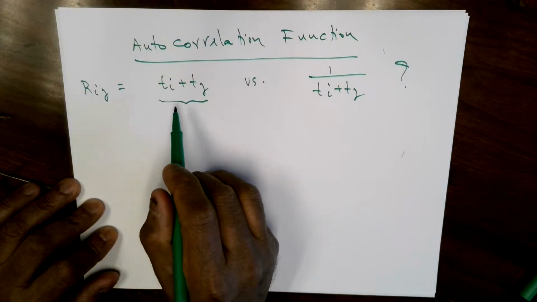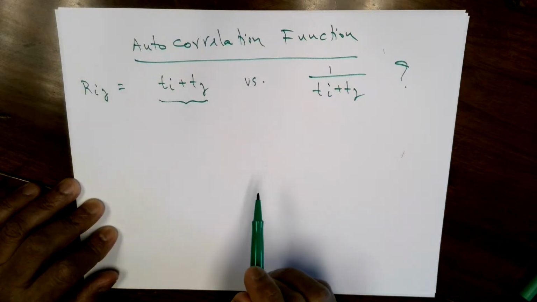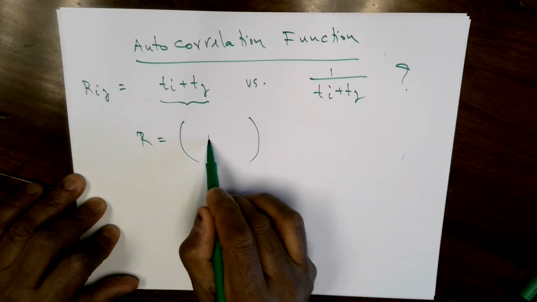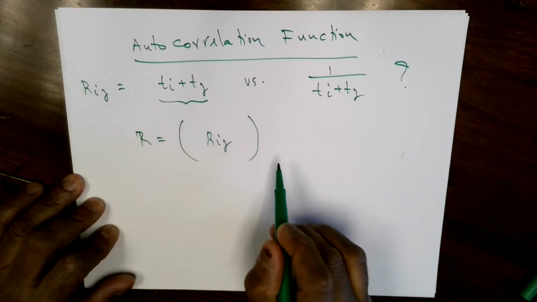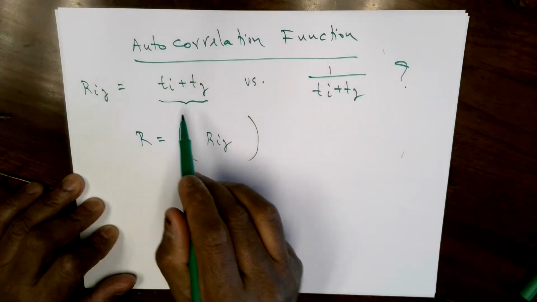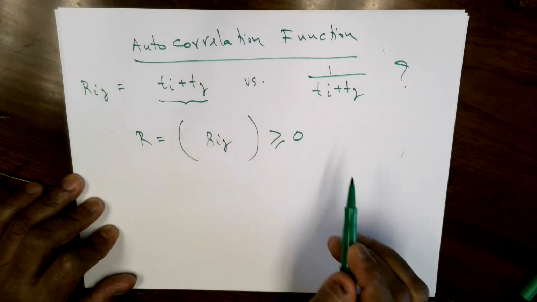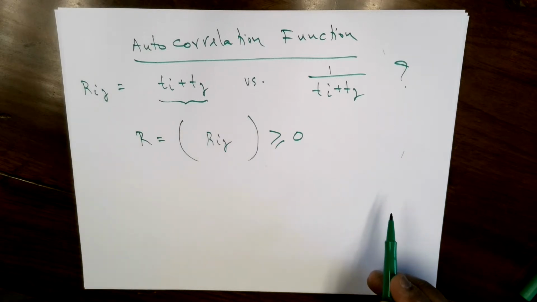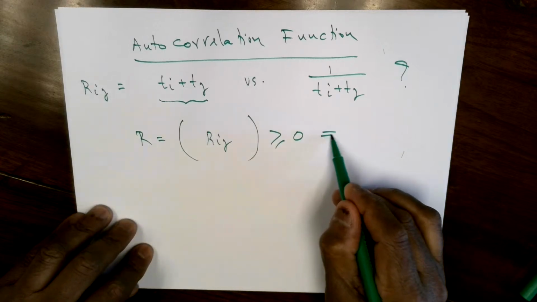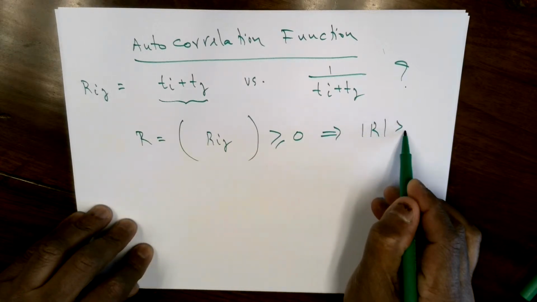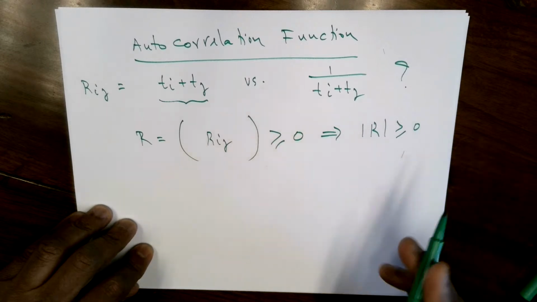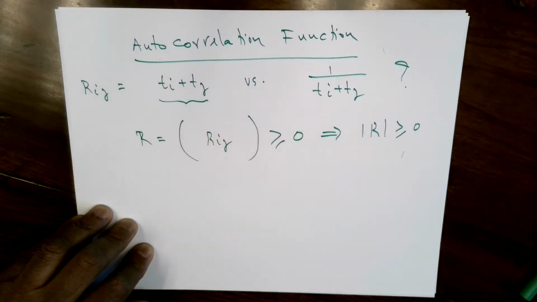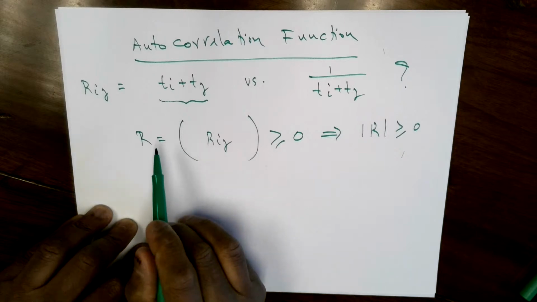That means if you put i equal to 1 through n and j equal to 1 through n and create a matrix whose ijth entry is rij, either this or this, then if it is an autocorrelation function, this should be a non-negative definite matrix. That means all the eigenvalues are positive and the determinant is also positive. So if you find a case where that is not true, then that function is not an autocorrelation function.